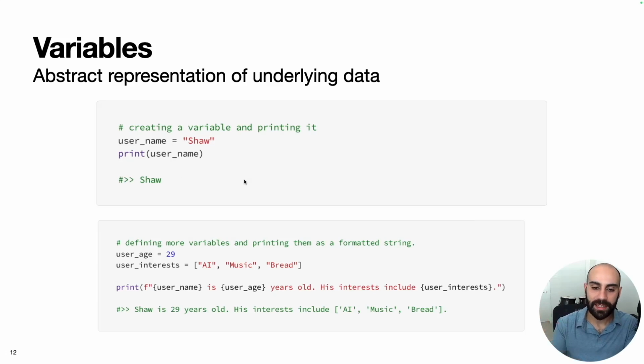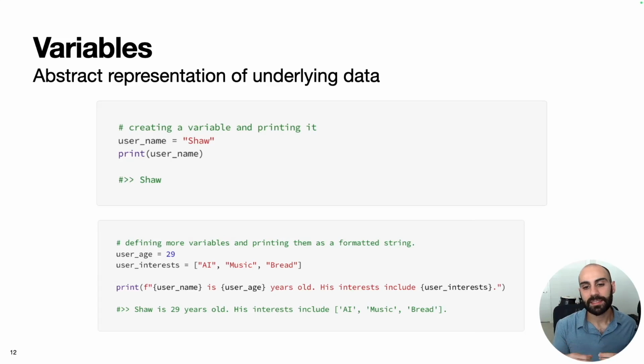A more sophisticated example is we can define two other variables, one called user age and another one called user interests, which are an int and list respectively. And then we can print those out in this way. The output of this is Shah is 29 years old. His interests include AI, music, and bread.